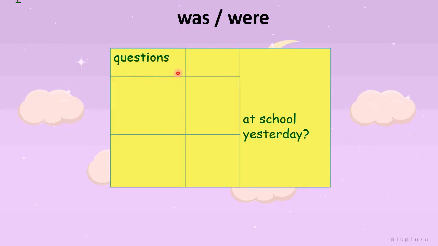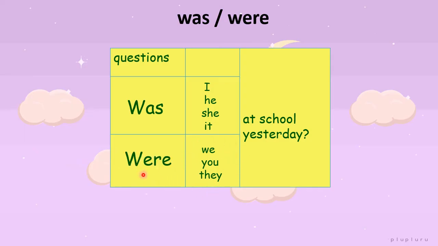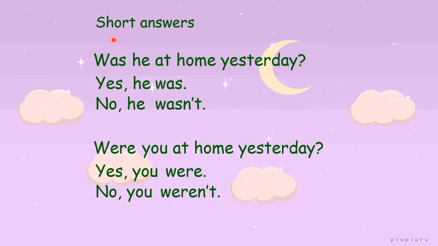For the question form, I, he, she, it are singular, so we have to use was. Kita guna was. For example, was he at school yesterday? And we, you, they are the examples for plural subjects, so we have to use were. Kalau subjek lebih daripada satu, kita kena guna were. Kalau satu sahaja, kita guna was. For example, were you at school yesterday?